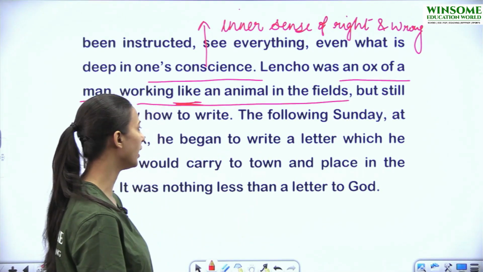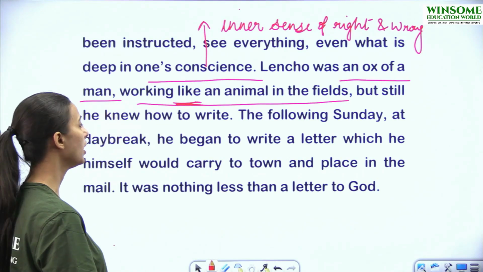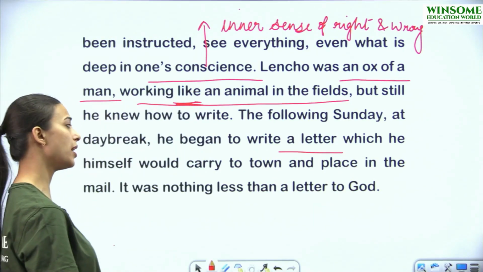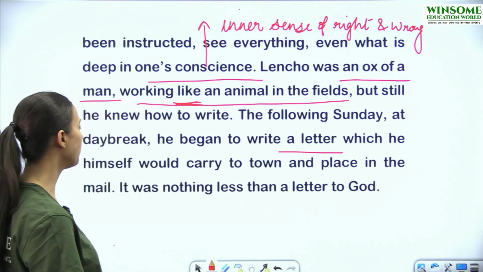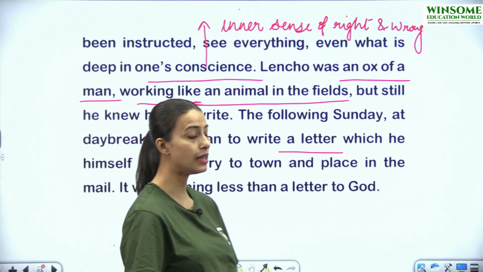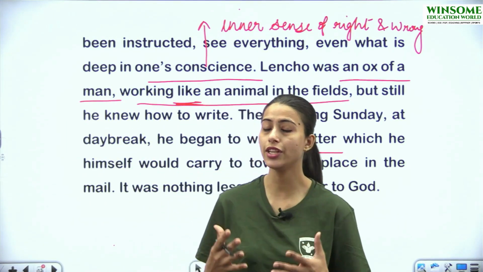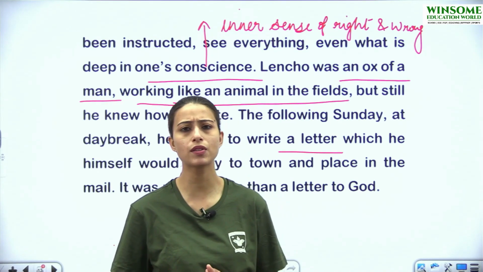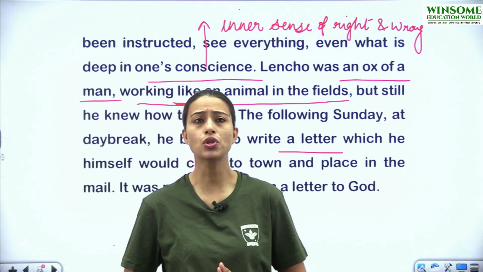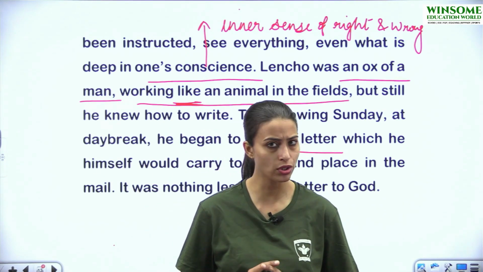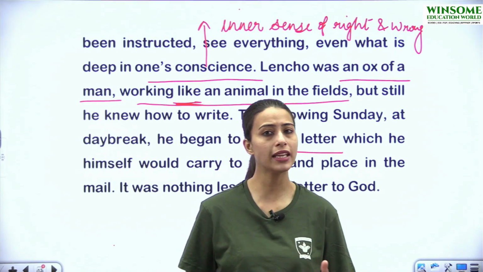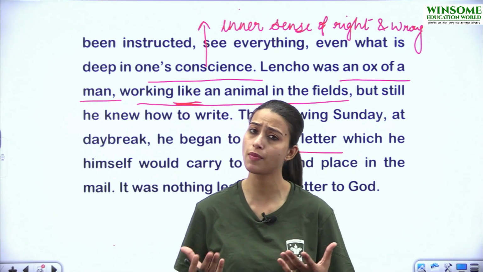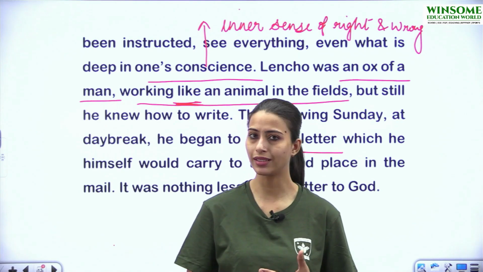The following Sunday, at daybreak, he began to write a letter which he himself would carry to town and place in the mail. Means throughout the night, Lencho was thinking that now, since I am left with no hope, I have no path of help left, so what am I going to do? I'm going to write a letter and carry it myself to the town and mail it. I'm going to drop it in the mailbox myself.